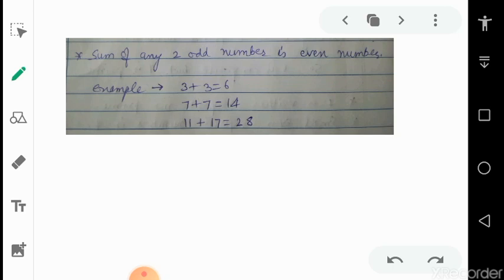So in both these examples, the numbers are same, means they are identical. But in the third one, 11 plus 17, both are different but both are odd. So answer is 28, that is even. So it doesn't matter both the odd numbers are same or not. The answer will be always even number.